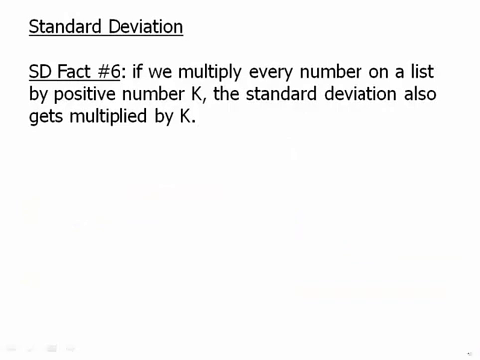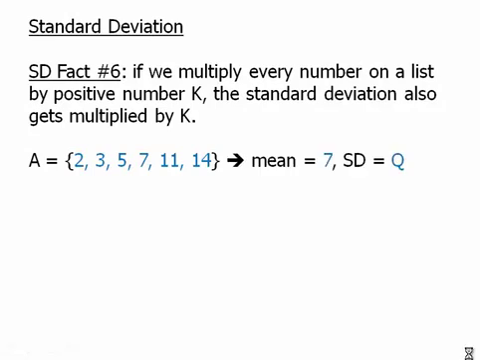Fact 6. If we multiply every number on a list by a positive number k, the standard deviation also gets multiplied by k. So start out with this list here. It has a mean, and we'll just call the standard deviation Q. It doesn't matter what the actual value is. Now multiply everything on the list by 3.